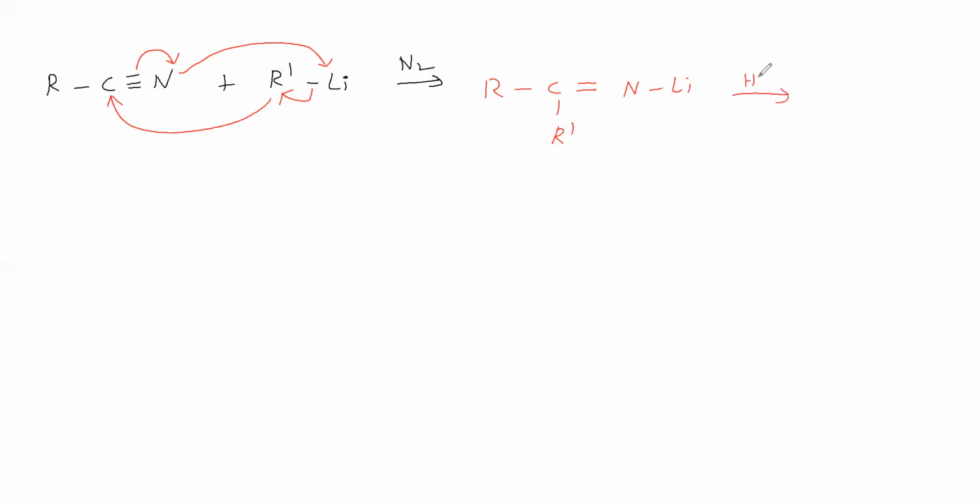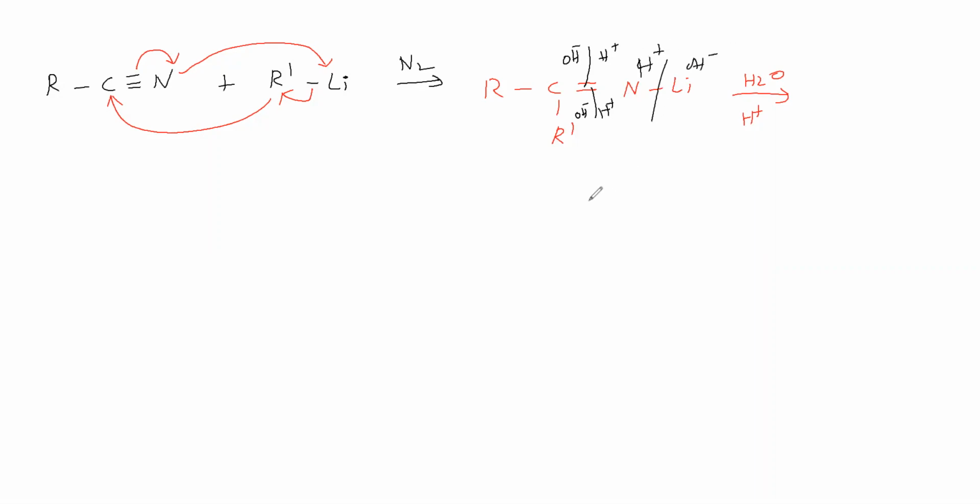Next, hydrolysis in the presence of acid. What is the product? We'll see. We are breaking this bond, here OH minus, this side H plus. Why nitrogen side H plus? Because nitrogen is having a negative charge. Here we are breaking, here H plus, here OH minus.